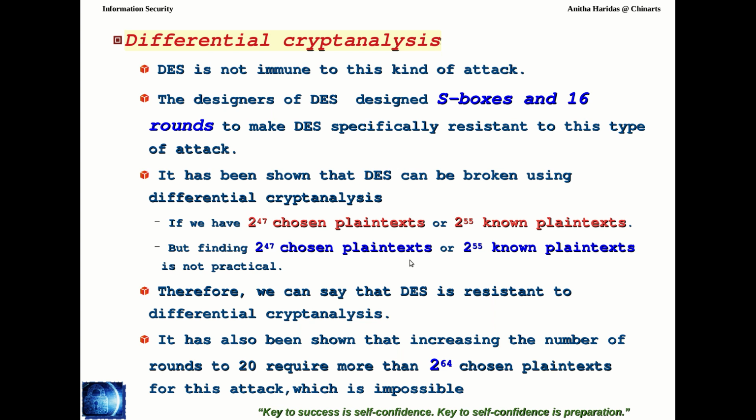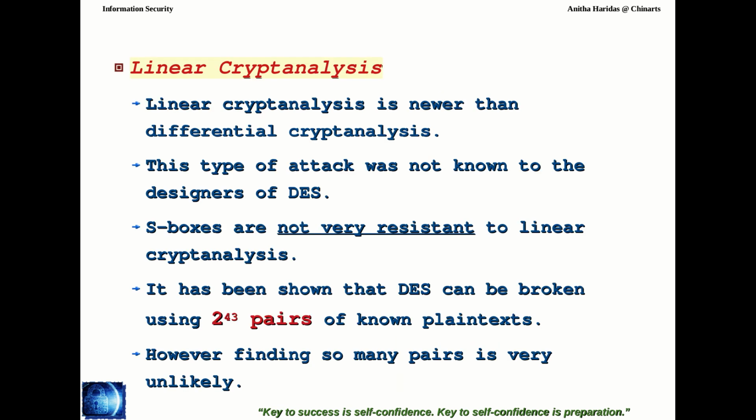But if you want to make it more secure, you can just increase the number of rounds to 20. Then obviously it becomes very, very impossible to get the 2^64 plain text. And the third attack attempted is linear cryptanalysis.